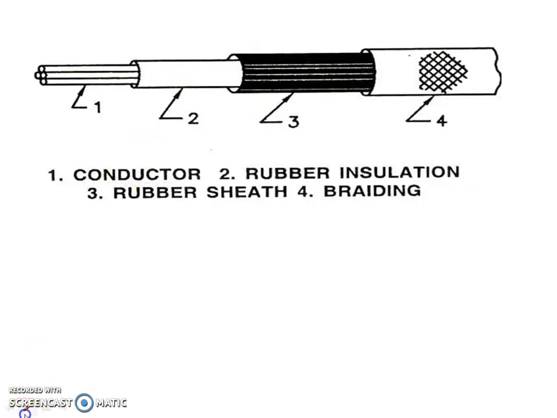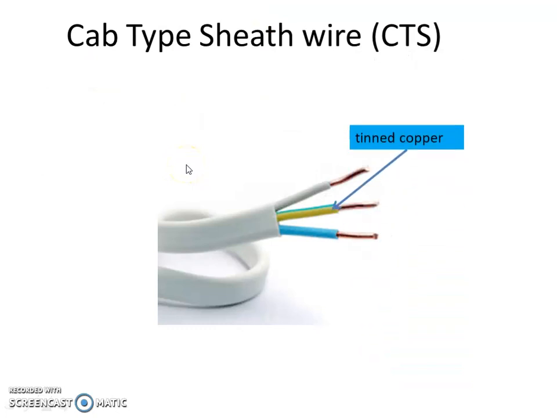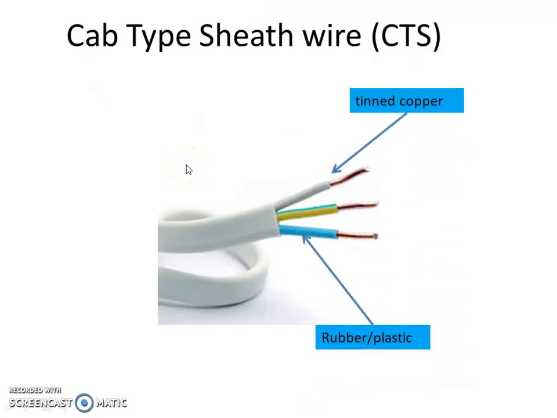This is the generalized construction of the TRS wire. Conductor. This is the VIR wire, VIR insulation. Over that, top rubber insulation is there, TRS insulation is there, and then braiding is there. Cap type sheeted construction is simple in nature.